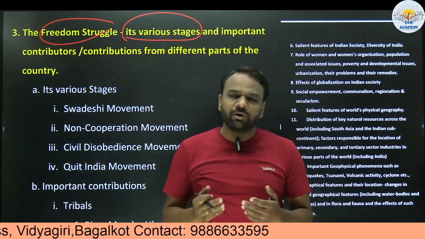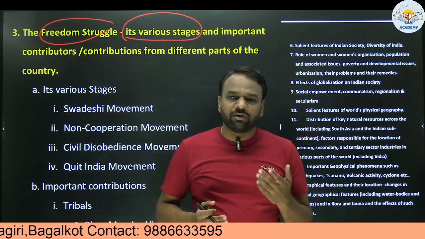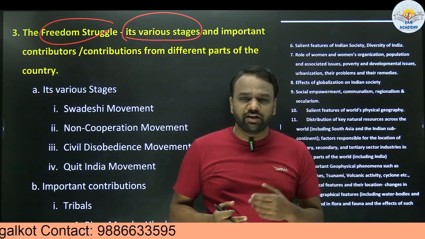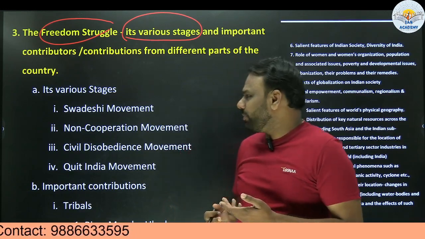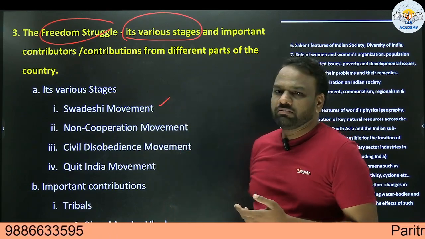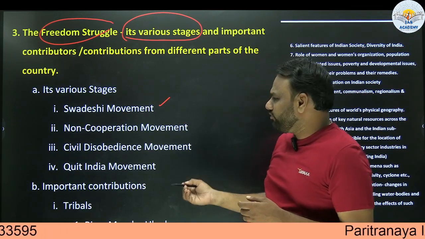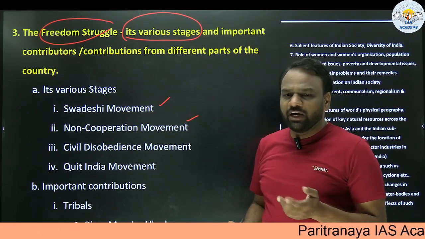So did we get freedom in one go? There were many protests, or many movements, which preceded it. So we are aware of many such movements. For example, Swadeshi movement in 1905. Next, non-cooperation movement, 1920s.